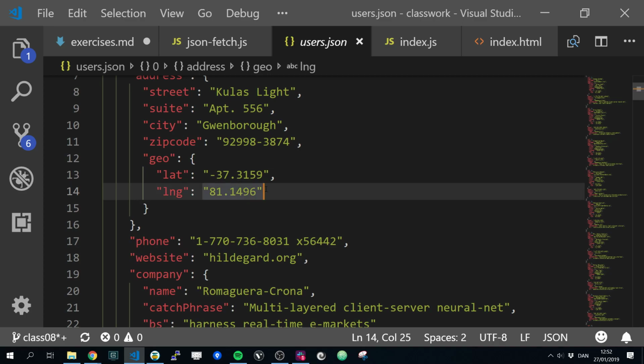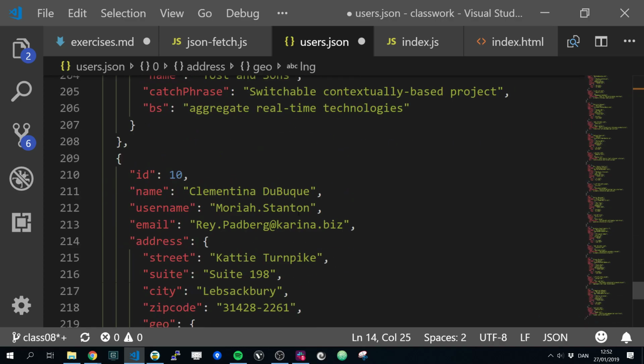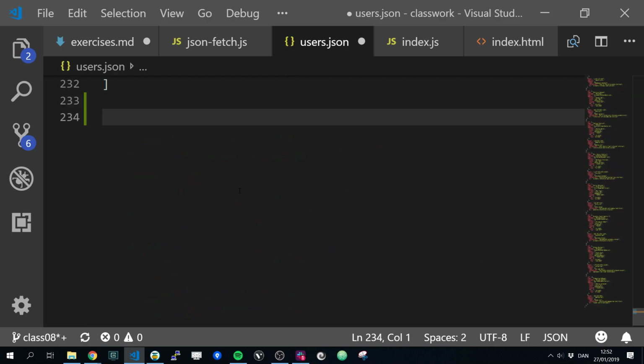But here we don't have a comma after it. This is called a trailing comma, if you put the last comma after the final element. In JavaScript this would be okay. JavaScript would understand that, but JSON is a lot more strict. You cannot have that last comma there.